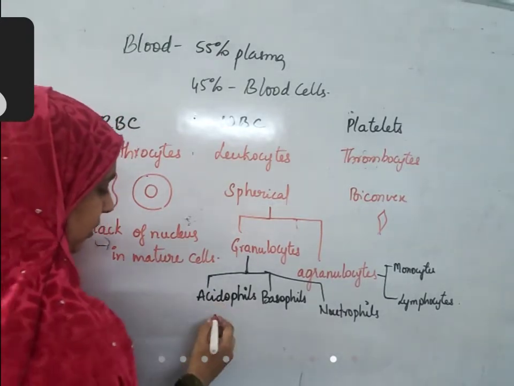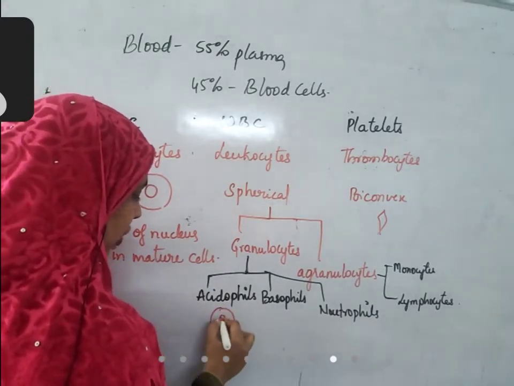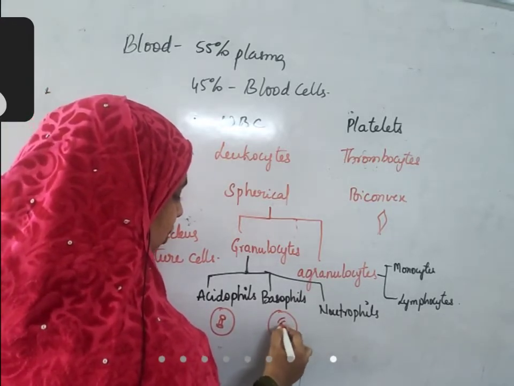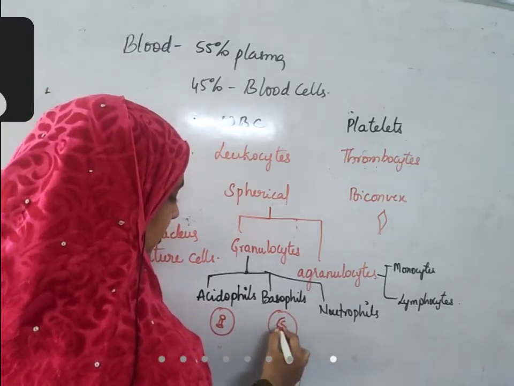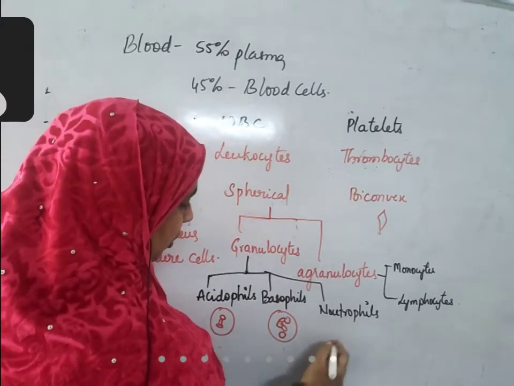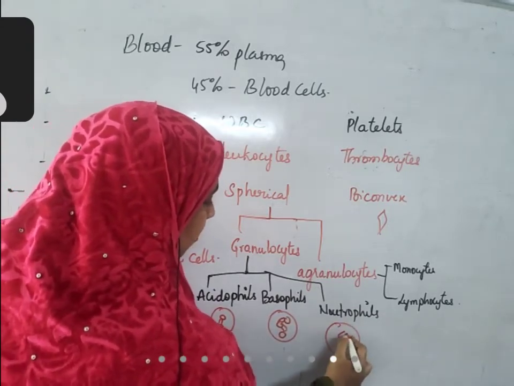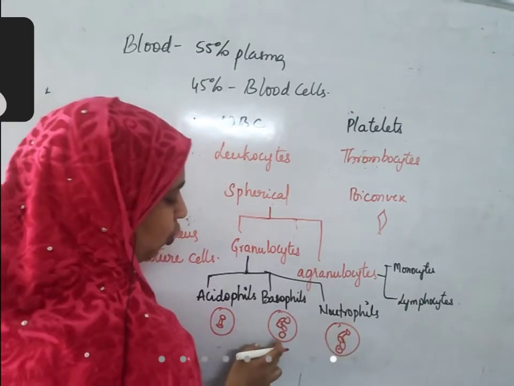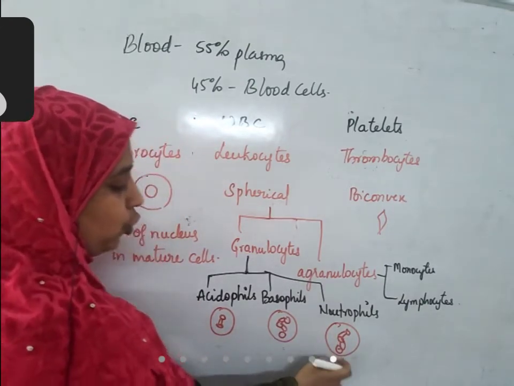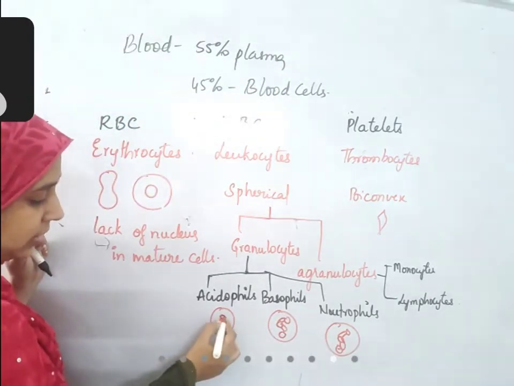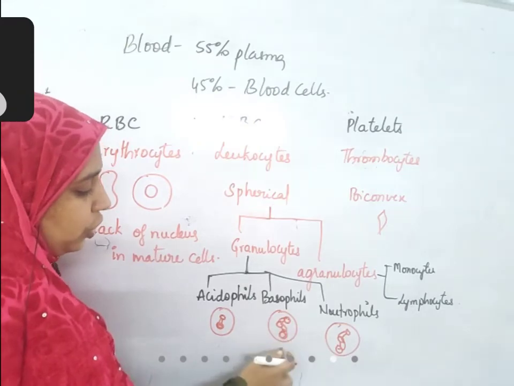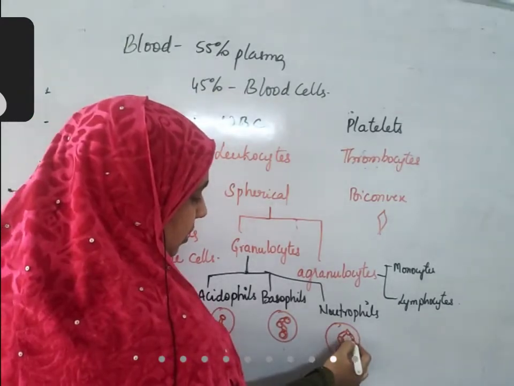Acidophils have a bilobal nucleus. Basophils have an S-shaped nucleus. And neutrophils have a multi-lobed nucleus. Multi-lobed, they have 2 to 5 lobes. These are lobes. Okay, this is a lobe.